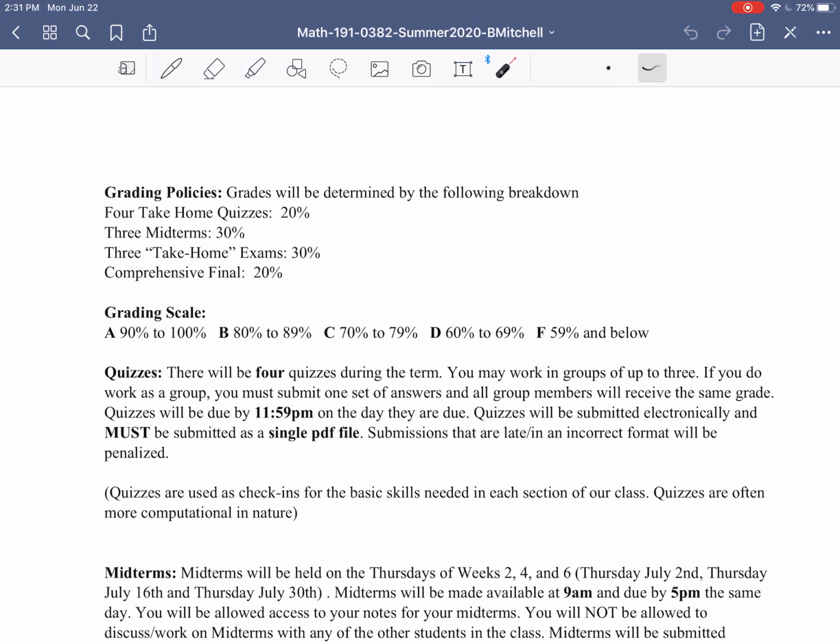The other thing is that Canvas, unfortunately, is unable to handle the replacement of an exam score with the final exam, so I have to do that manually. So really, Canvas is just going to be keeping track so you can see how you did on every assignment, and then at the very end of the class, we'll put all that together and determine your final grade.